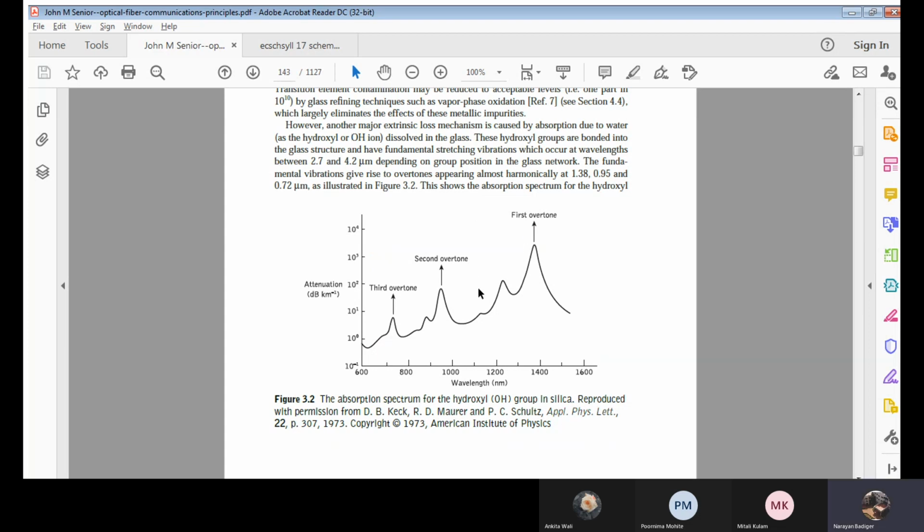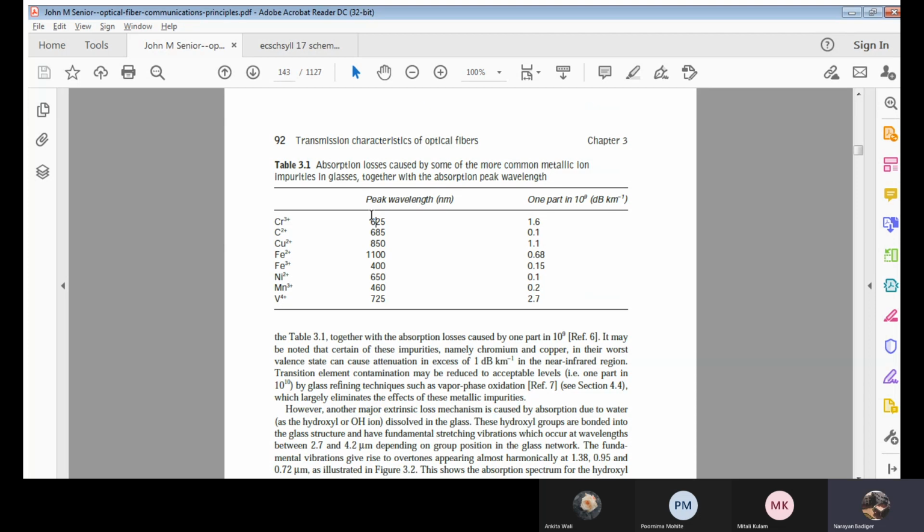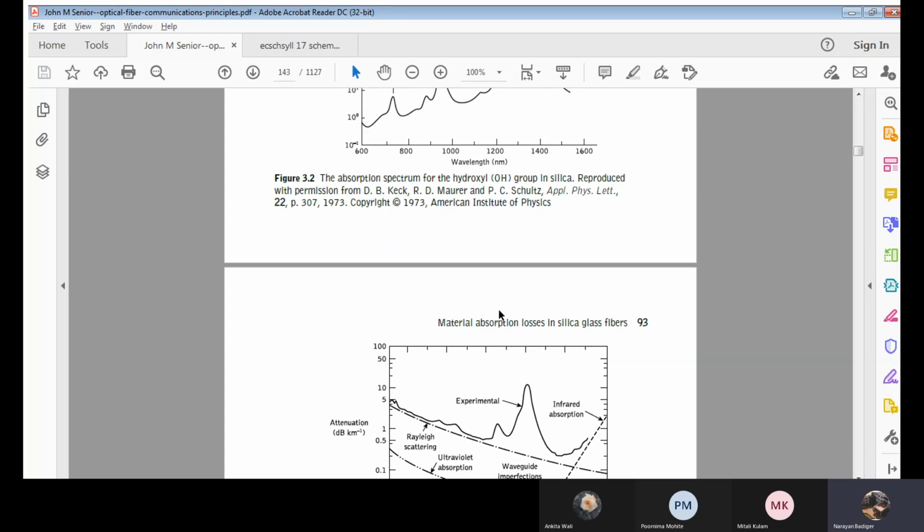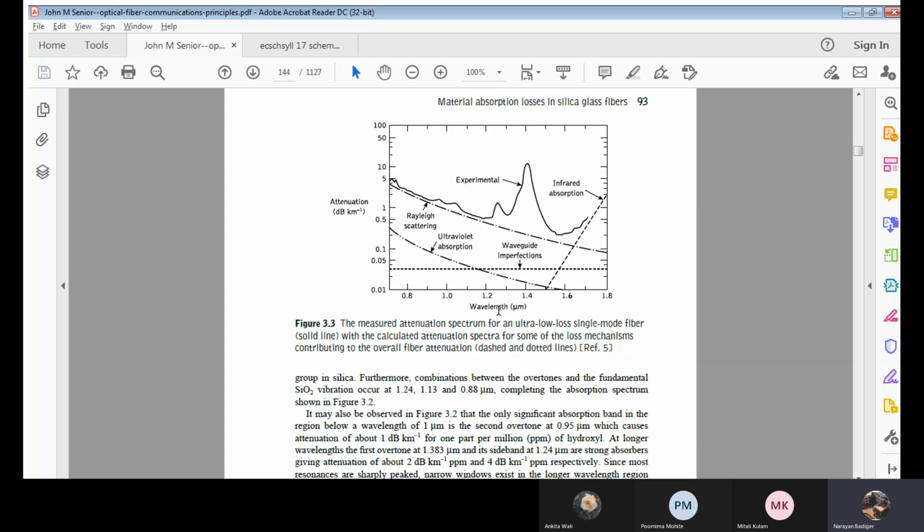That is what is mentioned here. The first overtone, second overtone, and third overtone will be telling you the peaks. That's what is mentioned here: peak wavelengths. So this is the absorption spectrum with respect to the hydroxyl OH in silica material. Now, same thing if we analyze.